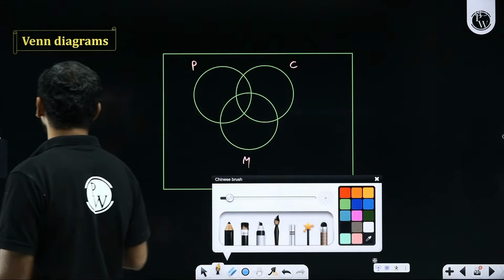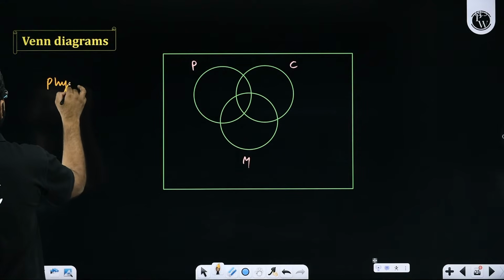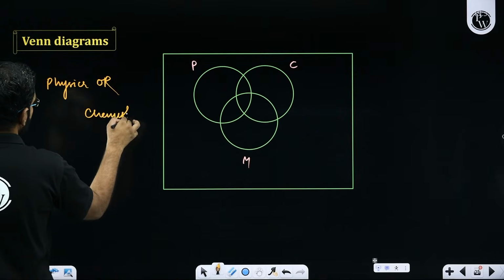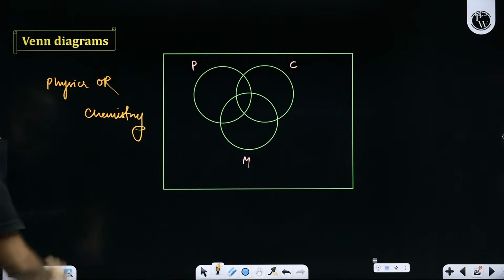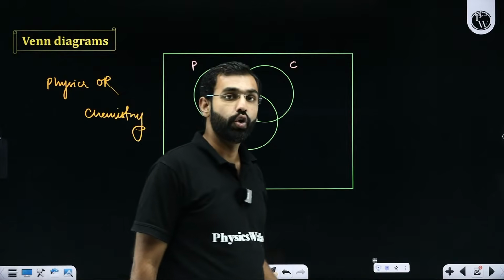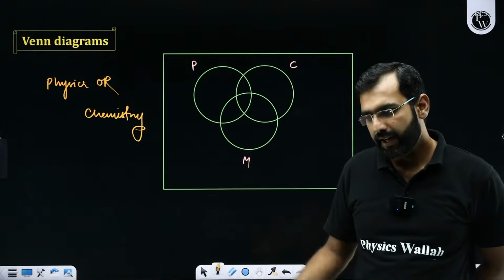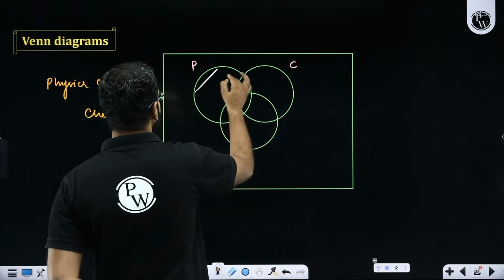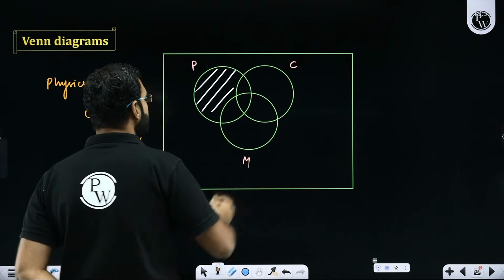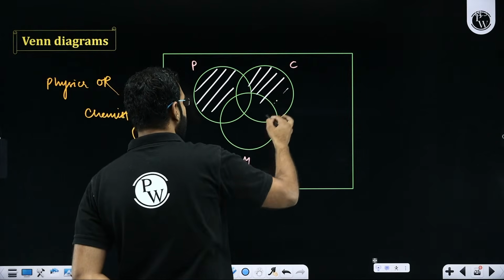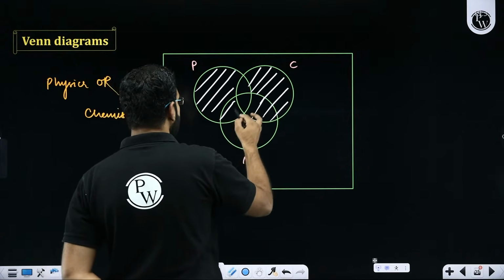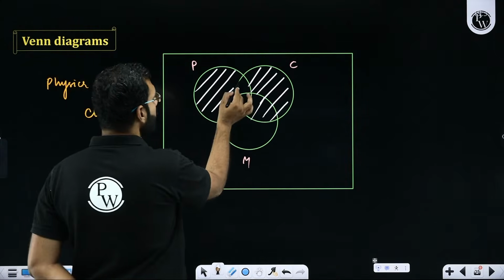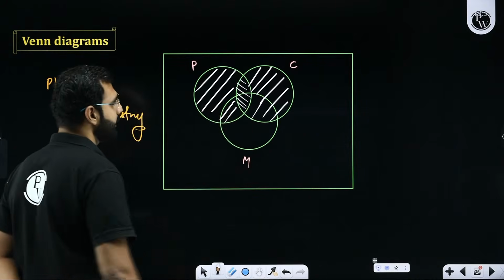Tell me the people who like physics or chemistry. Let's say I come to your class and I ask you, all the people who like either physics or chemistry, kindly stand up. So who all will get up? Sir, anybody who likes physics only will definitely get up. Anybody who likes chemistry only will get up. Yes or no? And somebody who likes both physics and chemistry will also get up.